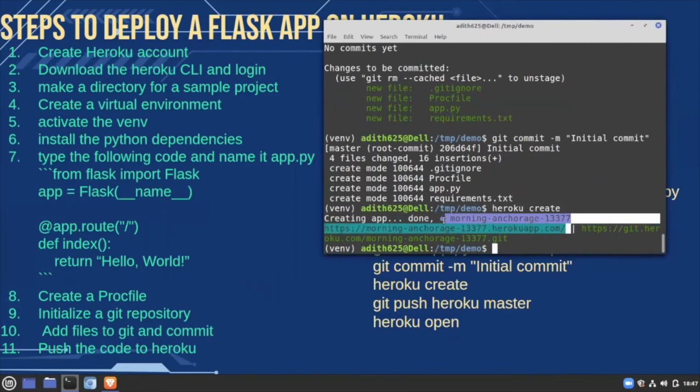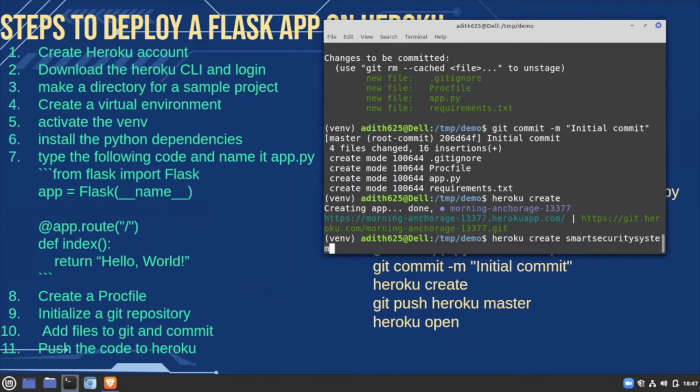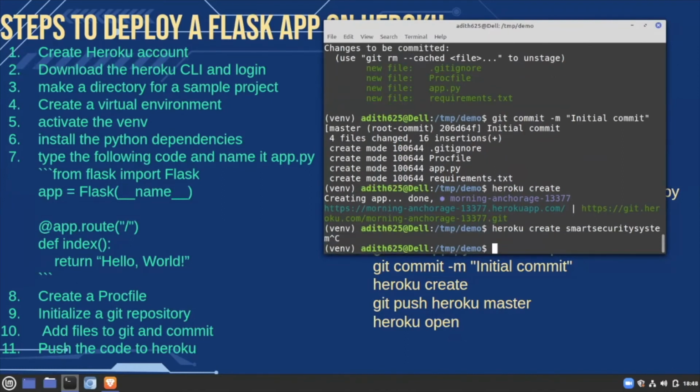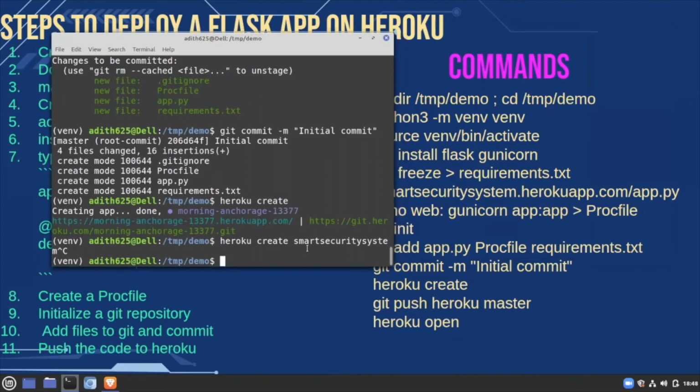If we want something specific, we can say heroku create and add whatever name of the app we want. But if we choose an app name that is already taken, it is going to throw an error. So now that the Heroku app is ready, the command heroku create creates an app on the Heroku server, and it also creates a remote in the local Git repository.